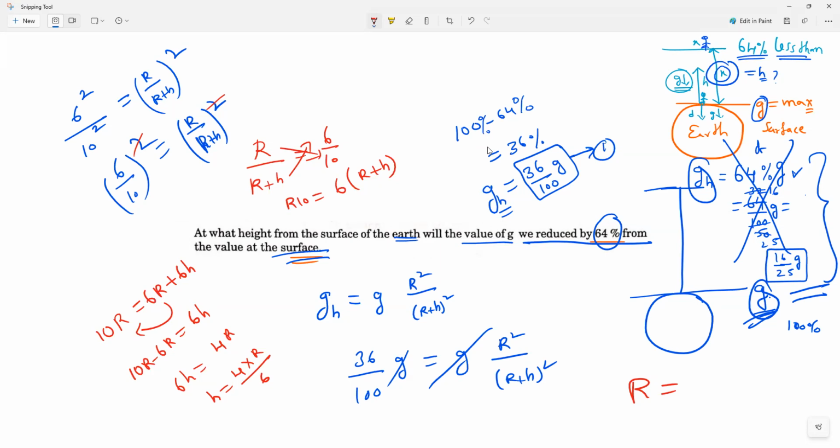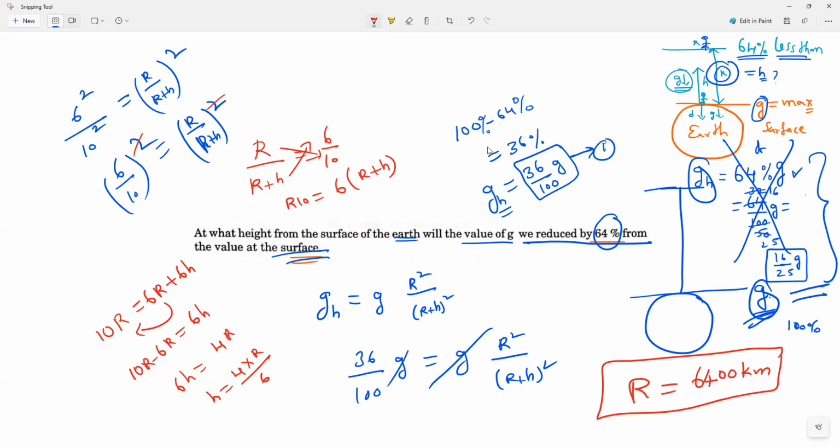All of you. Sir, 63. So 6 into 10 power 24. Radius of the earth. Yesterday also we solved. What is the radius of the earth? Radius of the earth is 6,400 kilometers. Am I right? Verify your notebooks. Yesterday we have done or not? Check it, everyone.